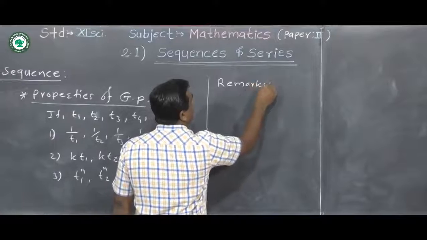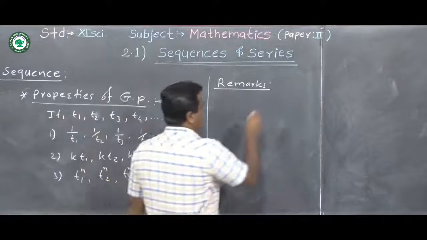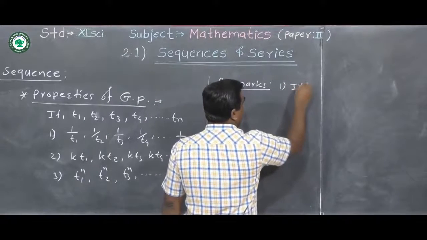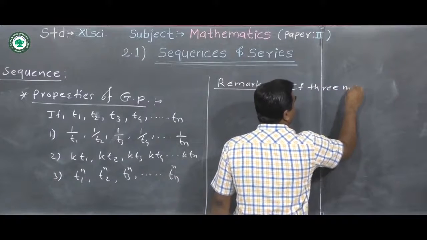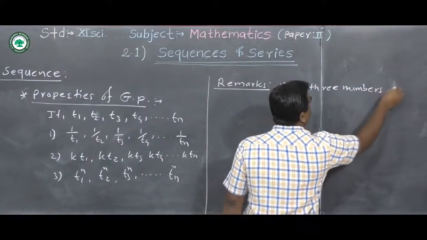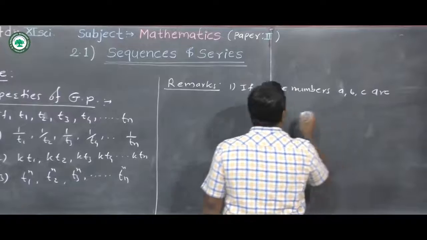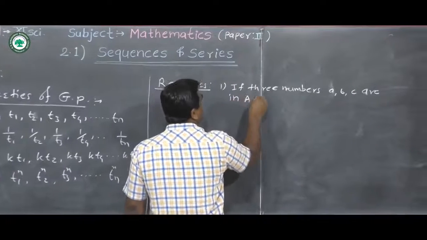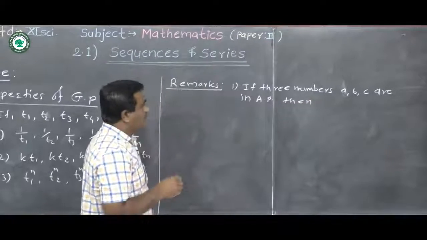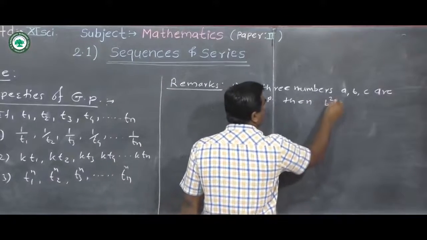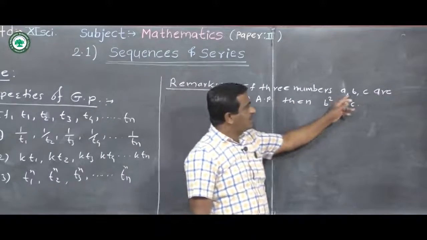Remarks. The first remark is, if three numbers a, b and c are in GP, then we can write b square equal to ac. That is, these are three terms in GP.